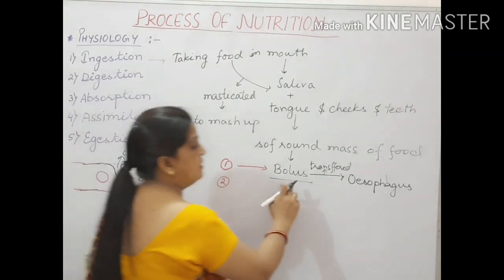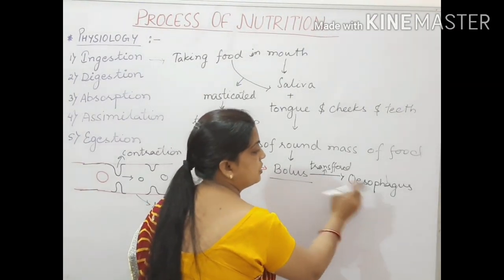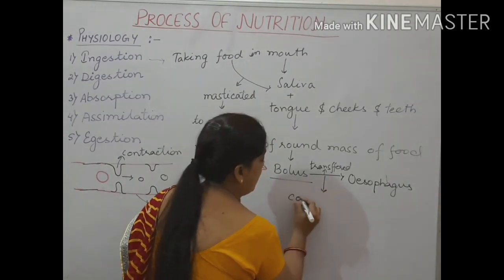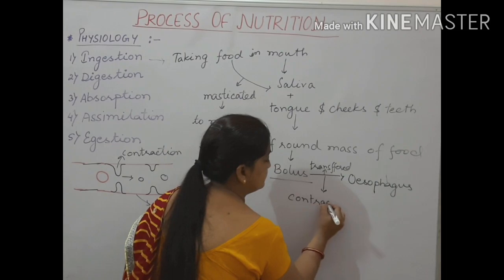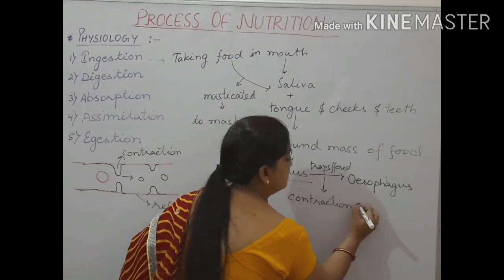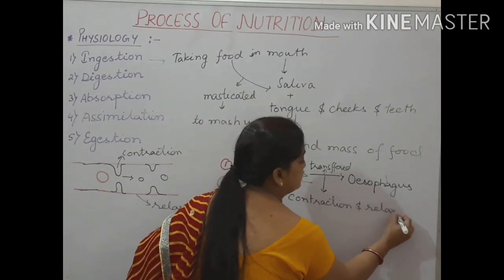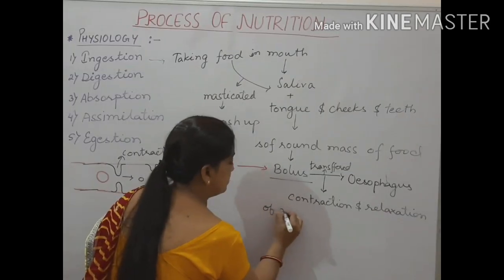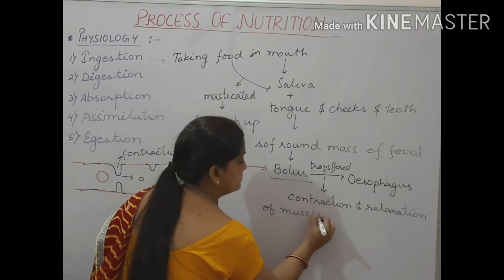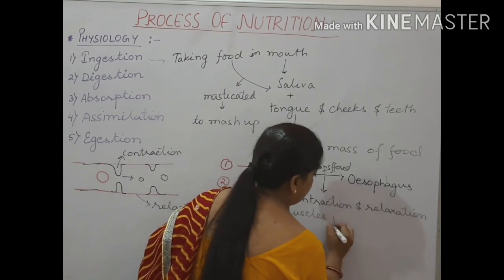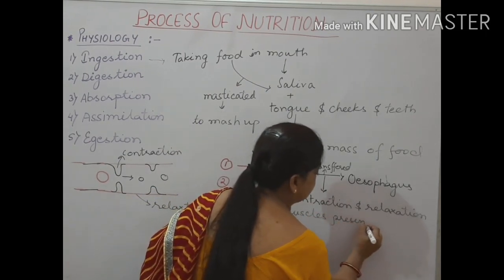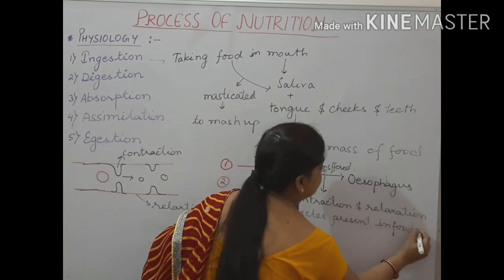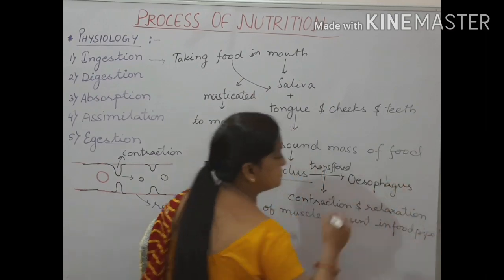I'll say that this bolus is transferred into the oesophagus. How? By contraction and relaxation of muscles present in the oesophagus, in the food pipe.